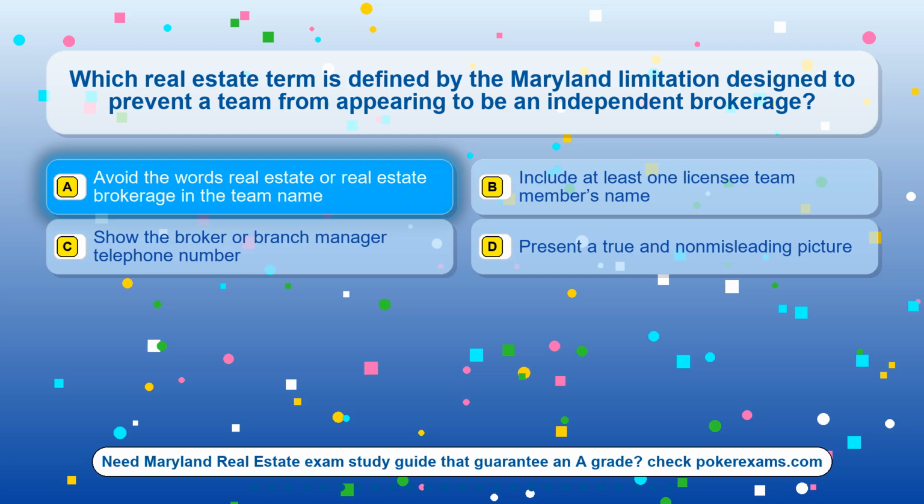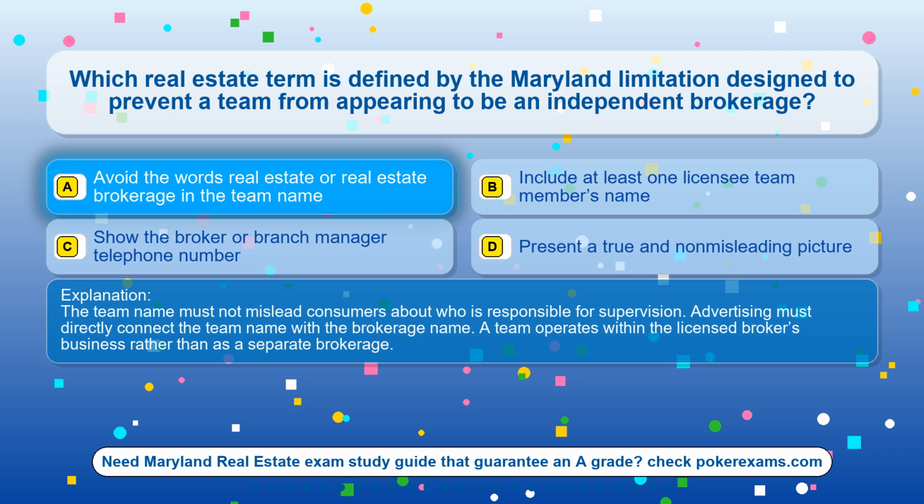The correct answer is option A, avoid the words real estate or real estate brokerage in the team name. The team name must not mislead consumers about who is responsible for supervision. Advertising must directly connect the team name with the brokerage name. A team operates within the licensed broker's business rather than as a separate brokerage.